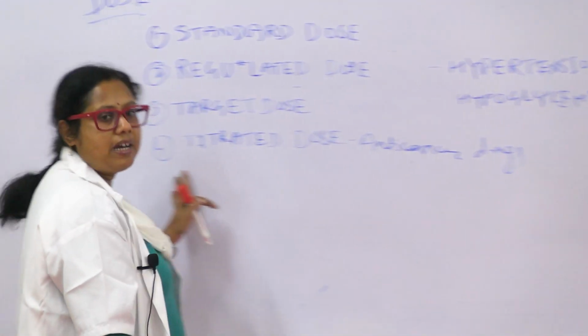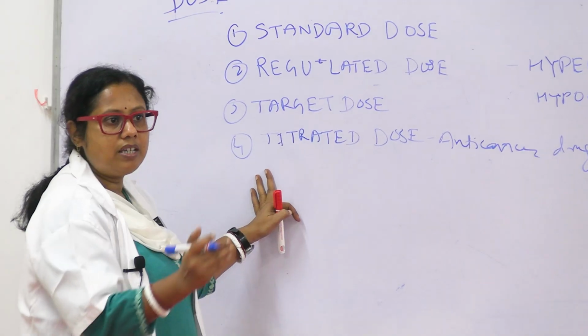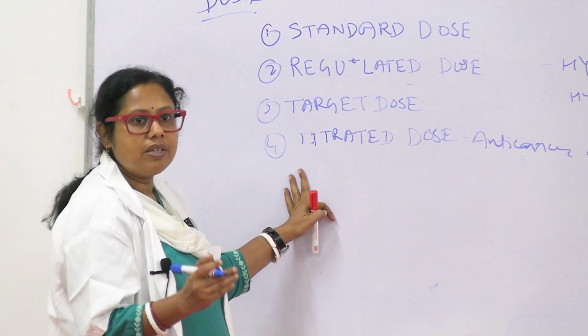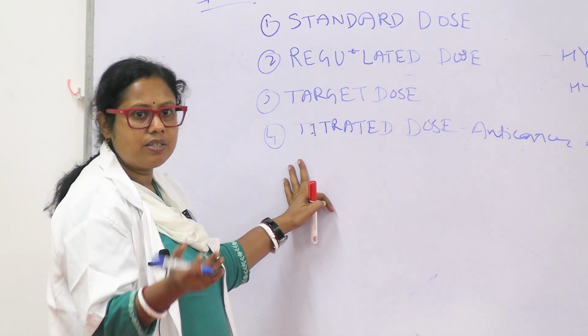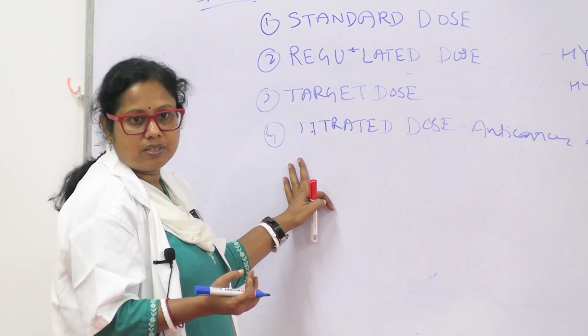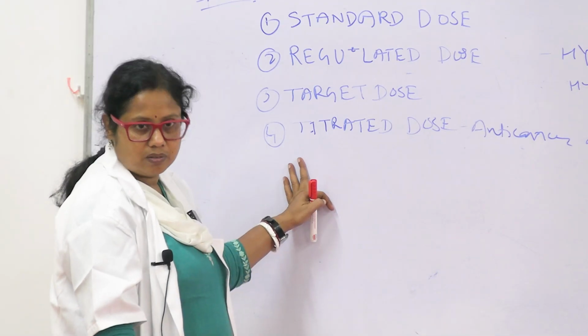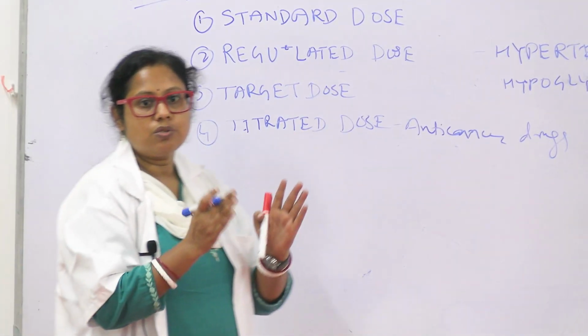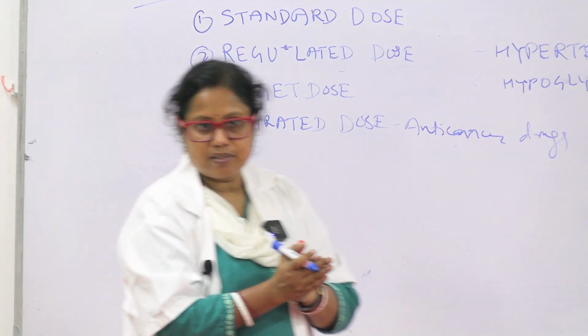They have very high toxicity, but we give it in such a titrated dose that we get the beneficial effects with some amount of acceptable toxicity, but not more than that. So titrated doses are for those drugs which have a narrow therapeutic index.